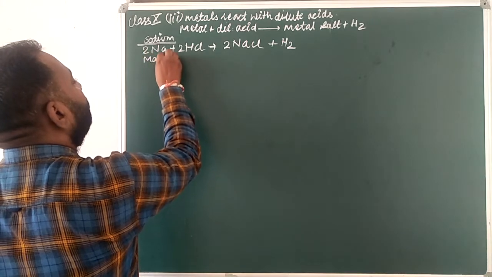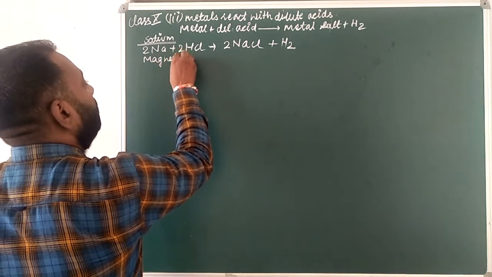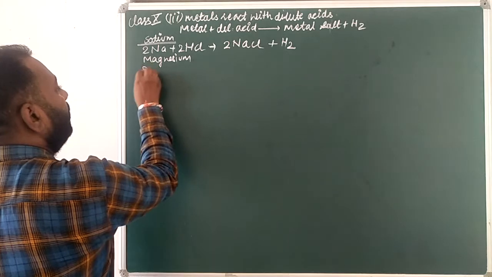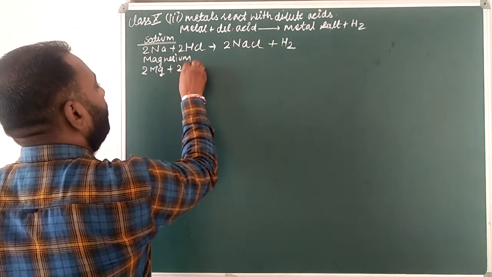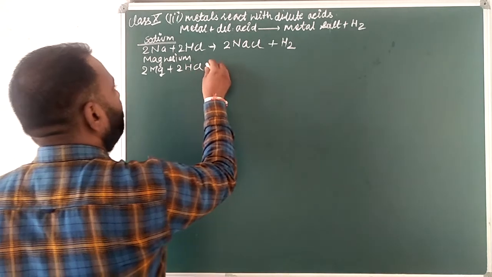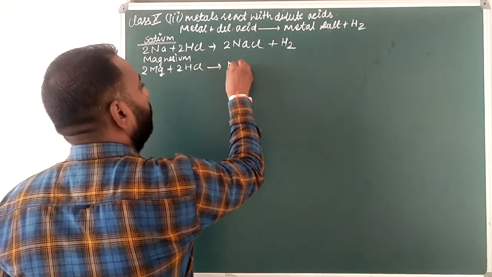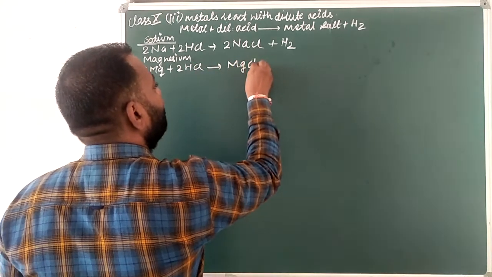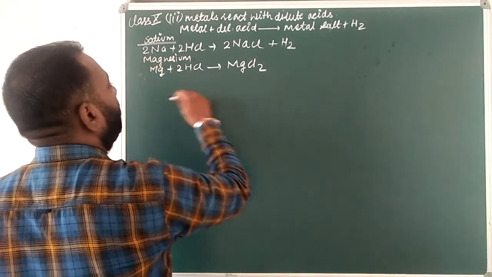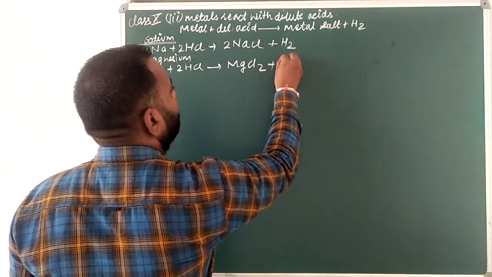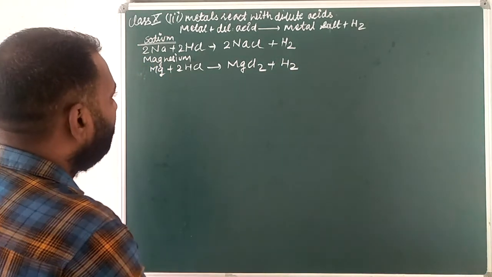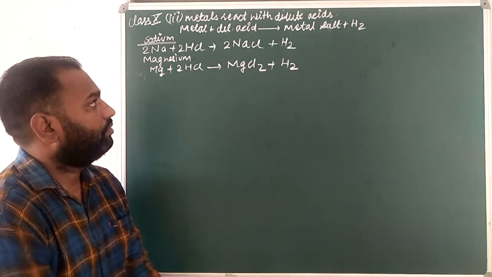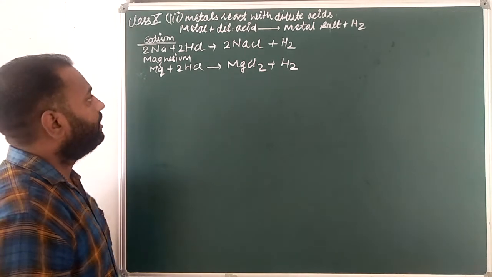Then with magnesium: 2Mg plus 2HCl gives MgCl2 plus H2. This is our reaction for that.